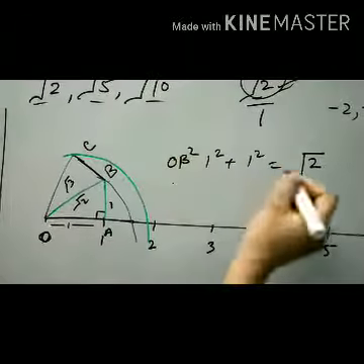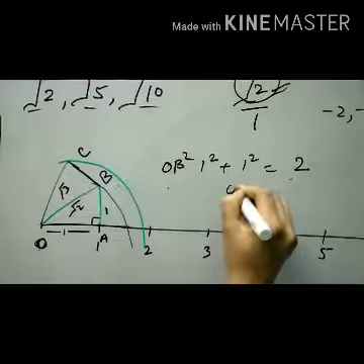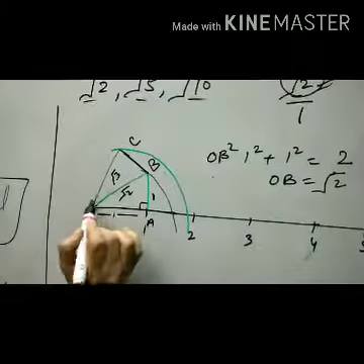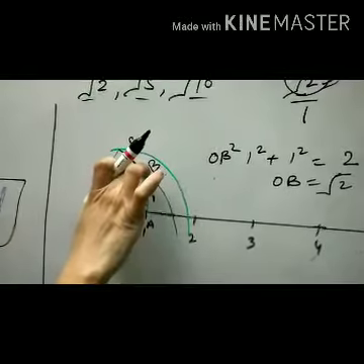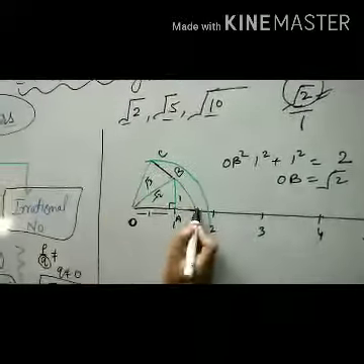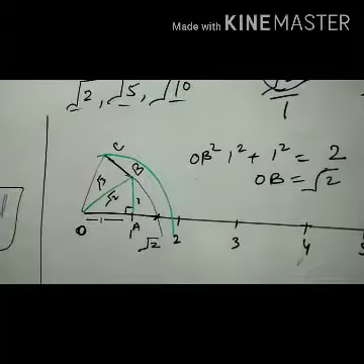OB square is equal to 2, and if we take only OB, this is under root 2. So this distance is under root 2. Now we will take this distance in our compass and make an arc. So this is the representation of under root 2.